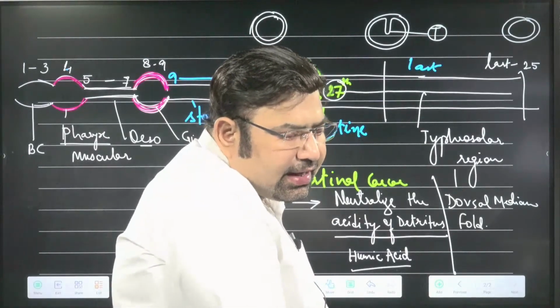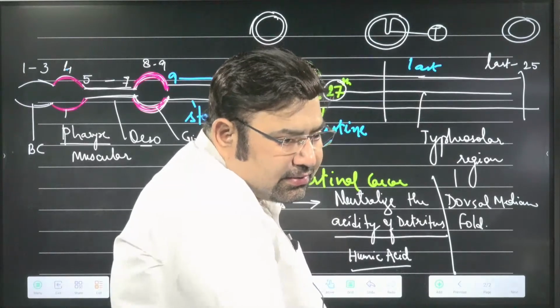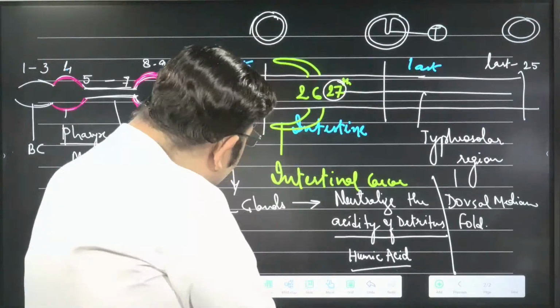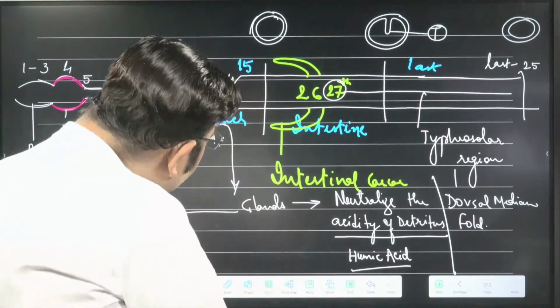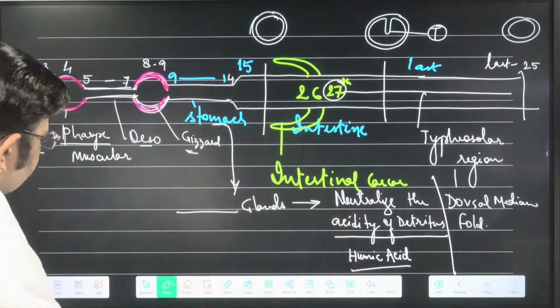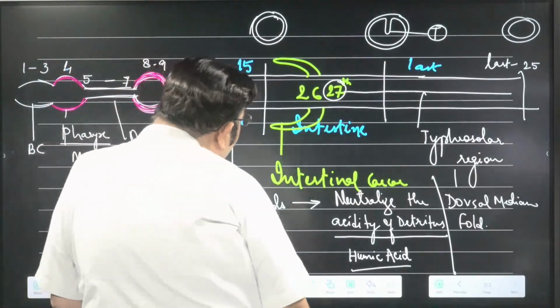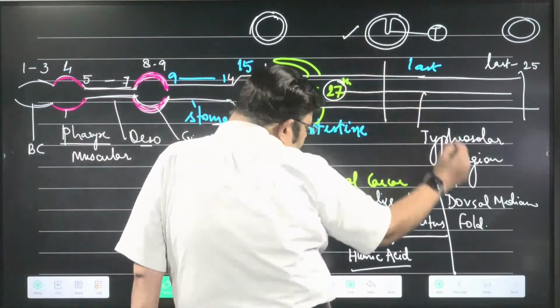Calciferous glands, and they are present in the stomach region. They produce an alkaline juice which neutralizes the acidity of detritus. Detritus is acidic in pH because it has humic acid. So that is one more thing about the stomach that you will need to remember, and then the special feature of the intestine, which is the typhlosole, a dorsal median fold.